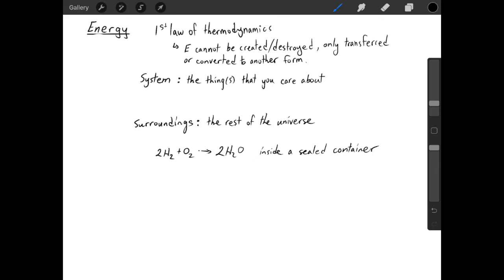And because the heat transfers from the reaction through to the rest of the universe, it can be initially somewhat difficult to identify the system. What do we care about? But the easy thing for chemists is that we're traditionally interested in the chemicals producing or absorbing the heat directly. So in this case, we have a reaction, and the reaction and the reactants and products that are involved are the system. They are the parts that are directly involved in the transfer of that heat. And once we've identified the system, the surroundings are easy. Everything else is the surroundings.